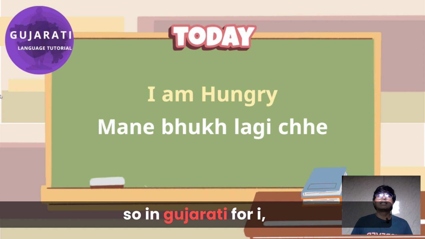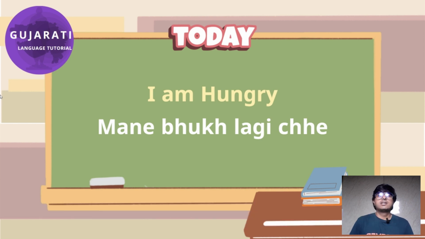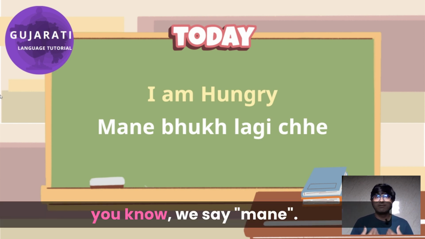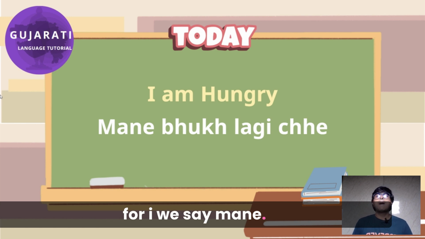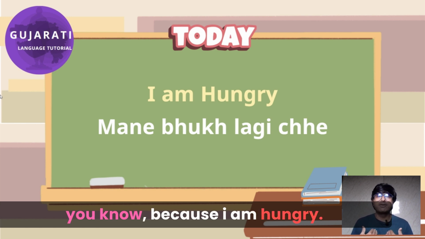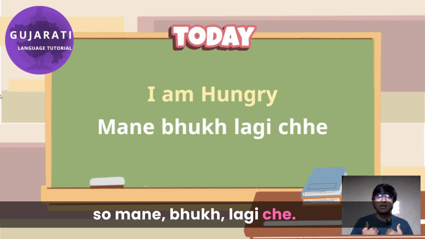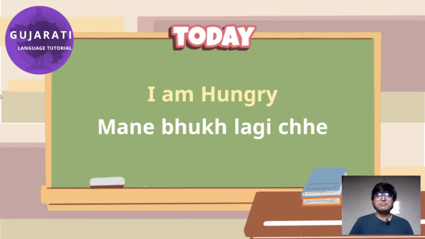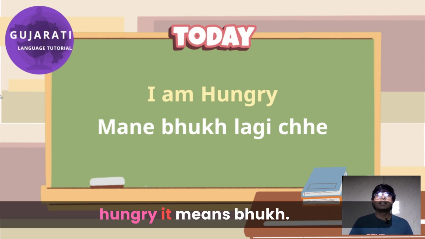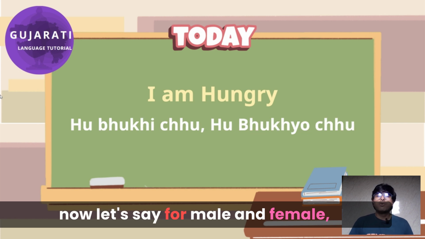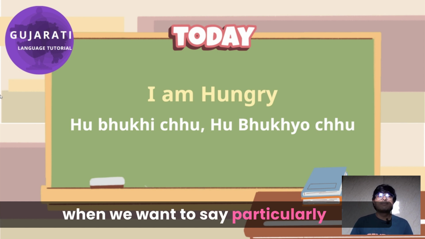So in Gujarati, for I, we say મને. So મને ભૂખ લાગી છે. Hungry means ભૂખ.